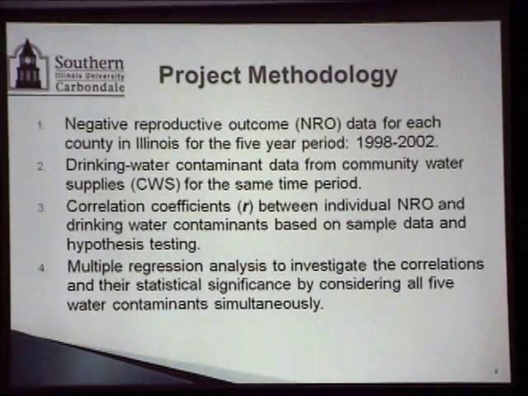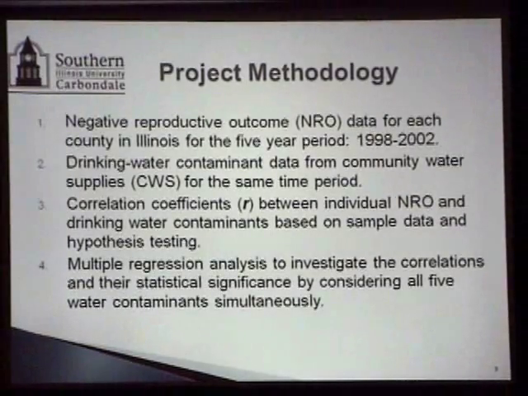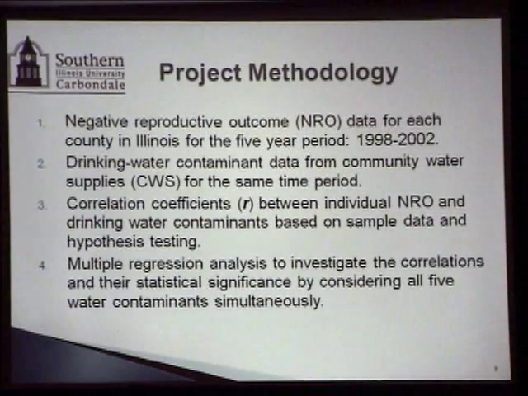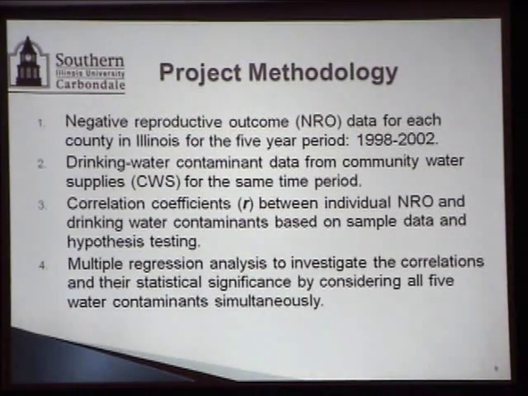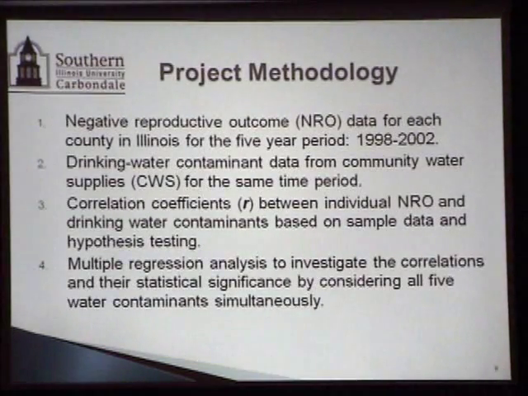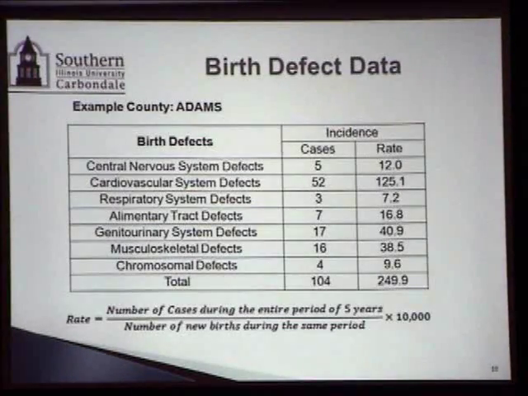That's why we looked at all 5 water contaminants simultaneously, and evaluated which factor interactions are actually correlated to some of these specific negative outcomes.